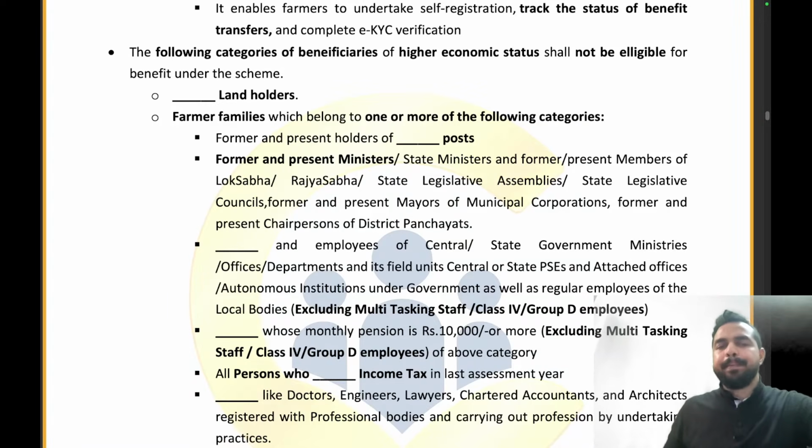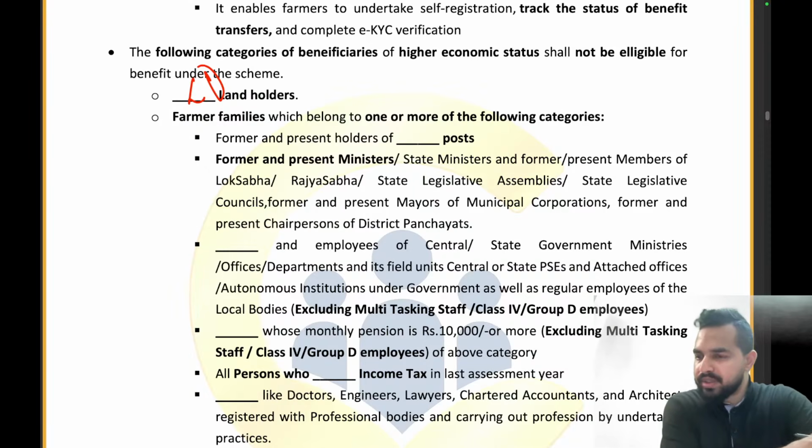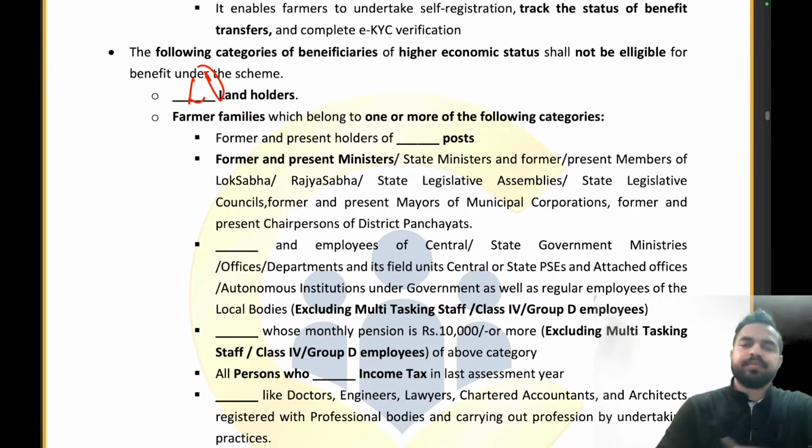The following categories of beneficiaries of higher economic status will not be eligible for benefit under the scheme. तो कौन यहाँ पर नहीं होगा? That is the large landholders, as it is only for small and marginal ones. The farmer families which belong to one or more of the categories: former and present holders of which post? Constitutional post.